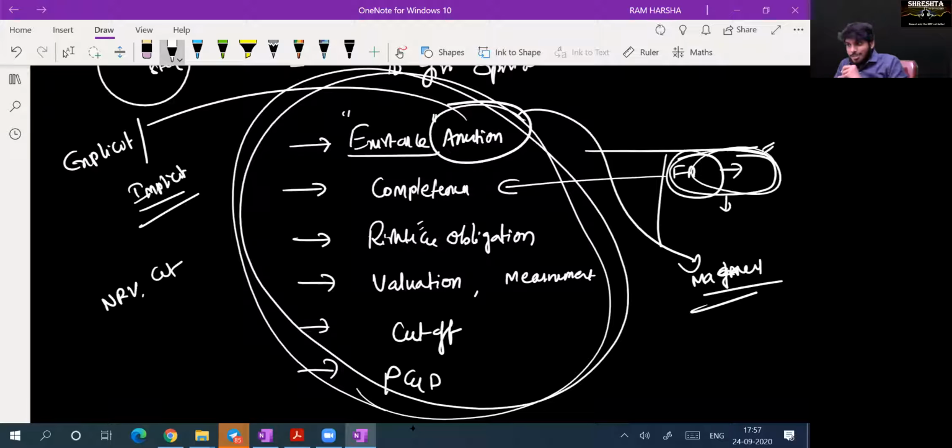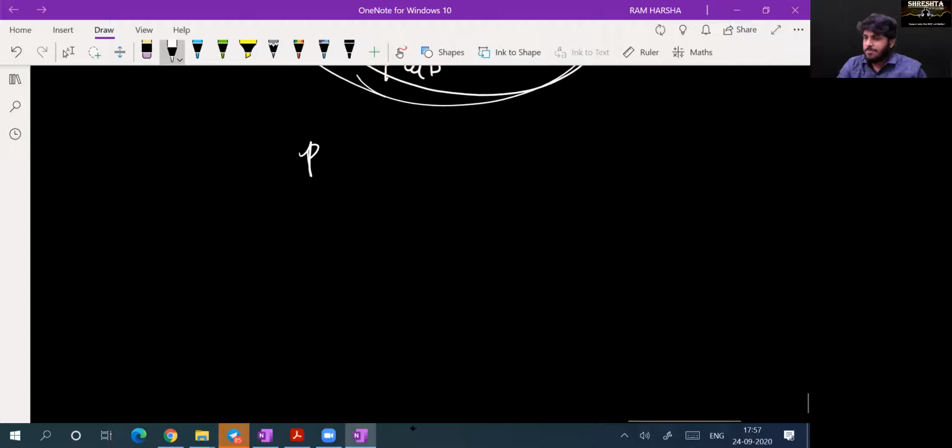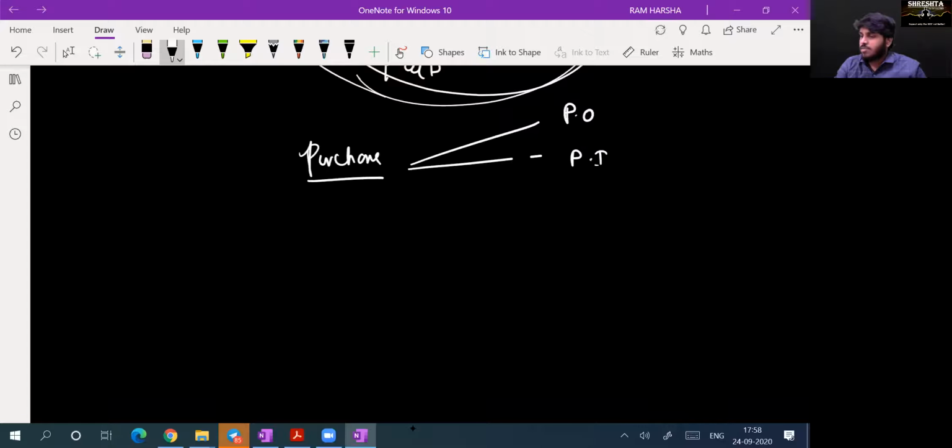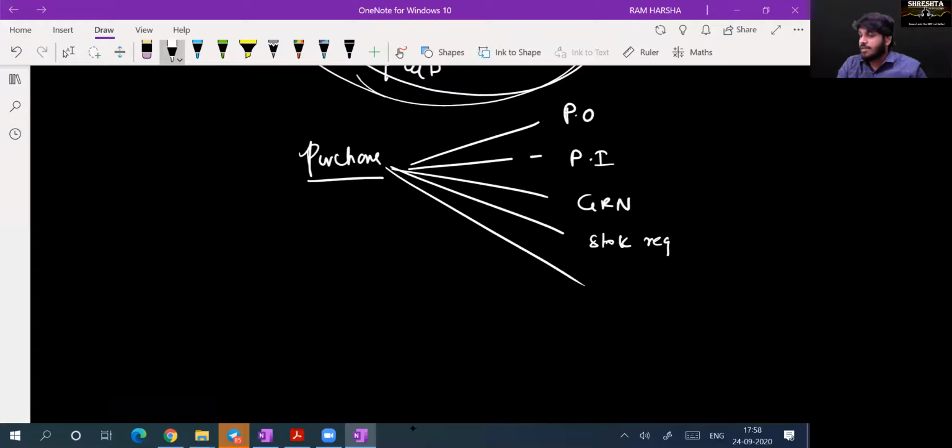So this is assertion. How to verify these assertions? Whatever I'm doing, suppose I'm verifying purchases. First, I will verify whether the purchase order is there or not. I will verify whether the purchase invoice is there or not. I'll verify whether the GRN is there or not. I'll verify whether it is recorded in the stock register or not. I'll verify whether it is recorded in the accounting records or not. I'll verify whether the voucher is prepared and authorized or not. Yes or no? Yes, sir.